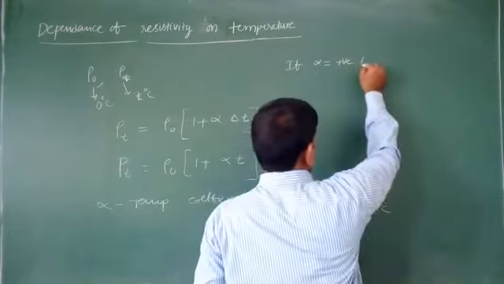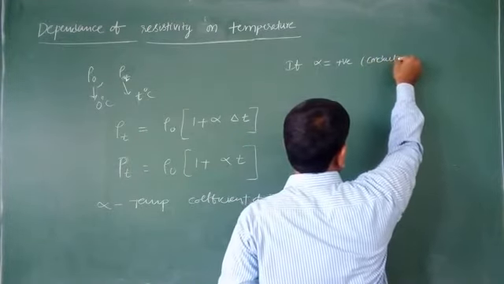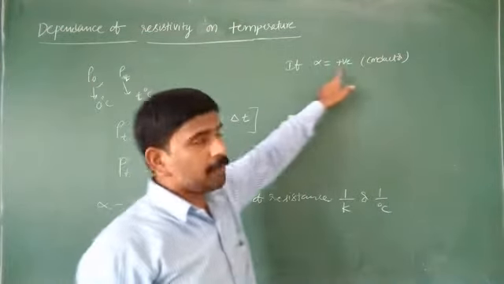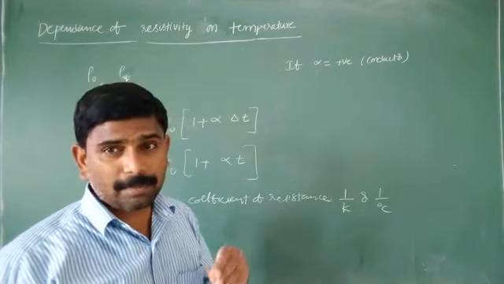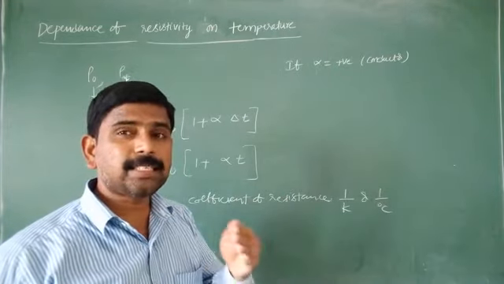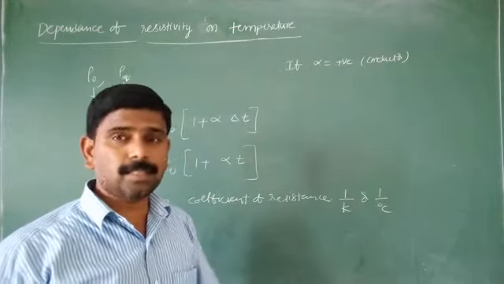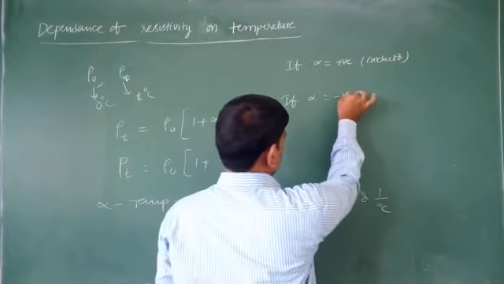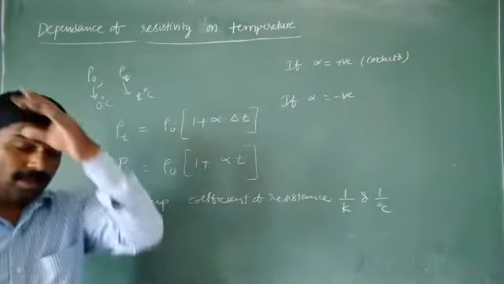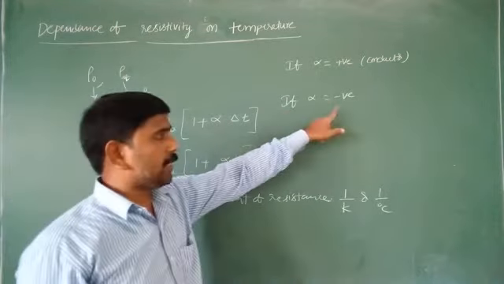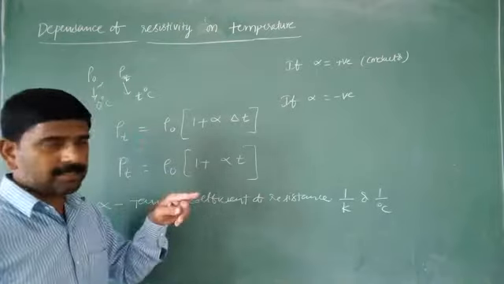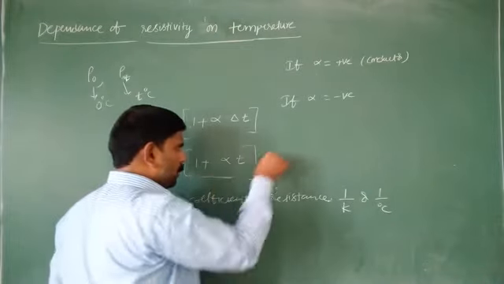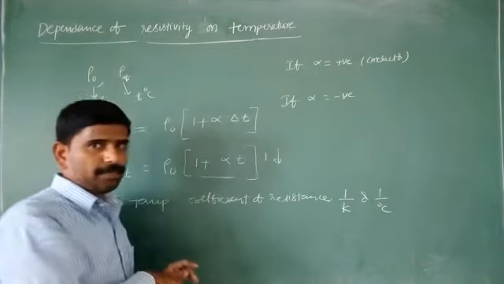For conductors, that is for metals, alpha value is positive. So when temperature increases, resistivity also increases, which means resistance also increases. In case alpha is negative, when temperature increases, resistivity decreases. When alpha becomes negative, the bracket value is below one.